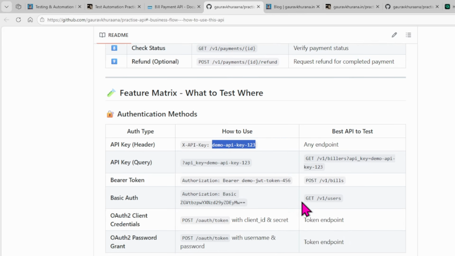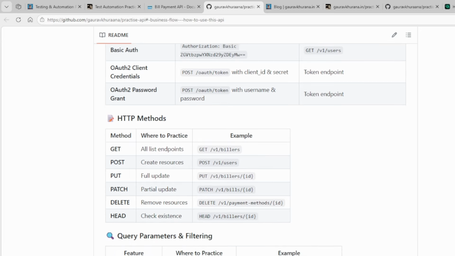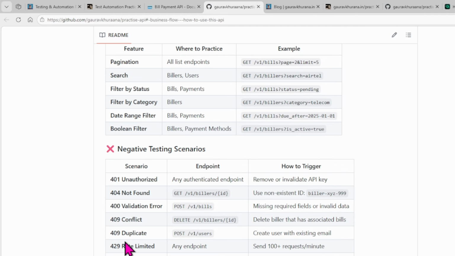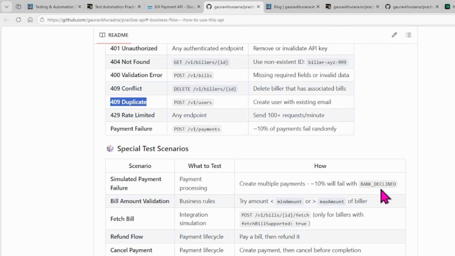So even authentication is there, and various methods that you need to know for API testing: GET, POST, PUT, PATCH, DELETE. All of these things are there, even pagination, search, so that you learn all the various aspects of API testing. And there are these errors too. If you try to create a new user twice, you will get the 409 duplicate error. As I was telling you earlier, if you try to make a payment, there is a 10% chance that it will fail. So all of this is there.